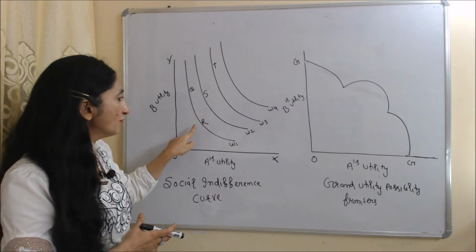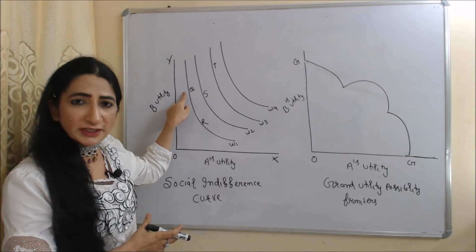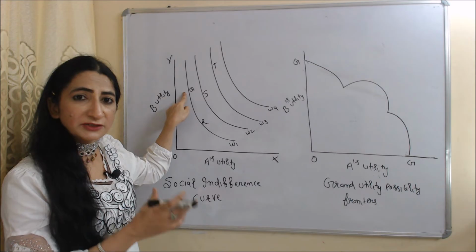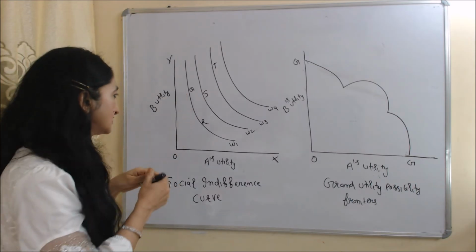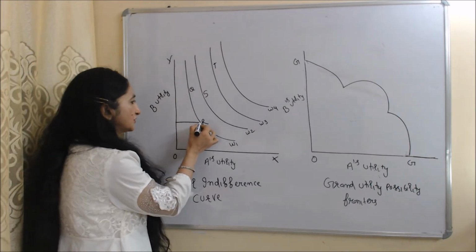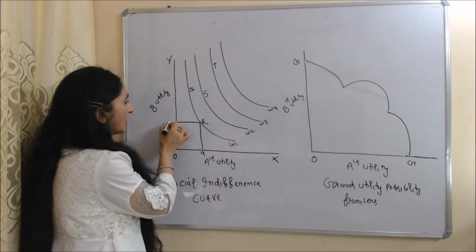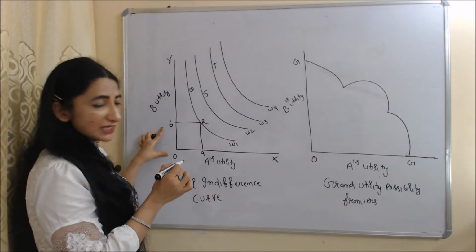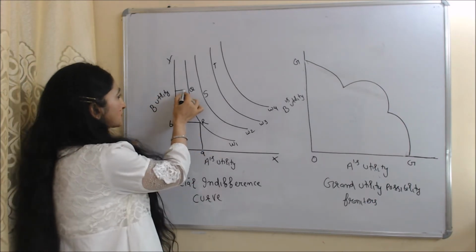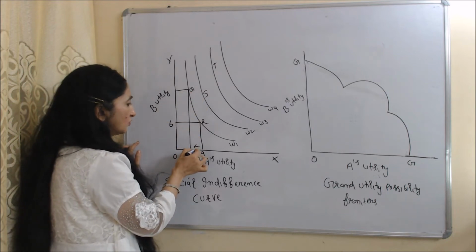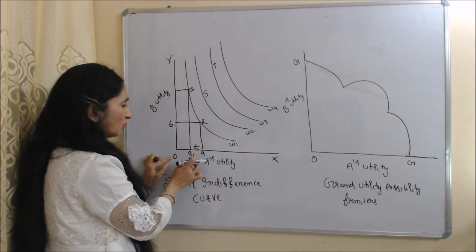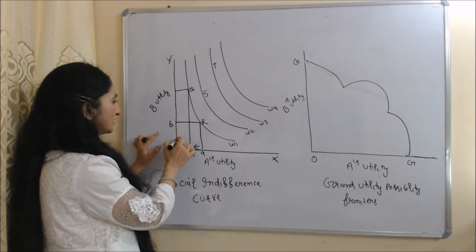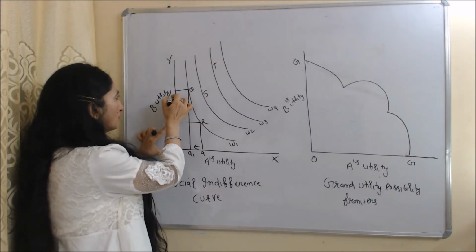If we move from R to Q, the utility of B will increase but the utility of A will reduce. You can see that at point R, the utility of A is OA and the utility of B is OB. As we move from R to Q, the utility of A reduces from OA to OA1, but the utility of B increases from OB to OB1.